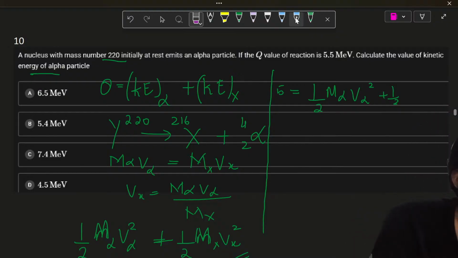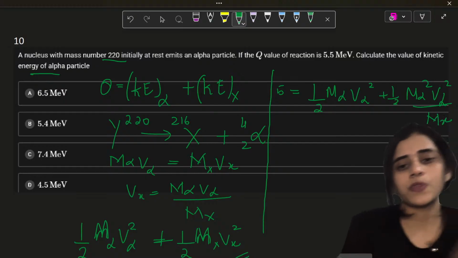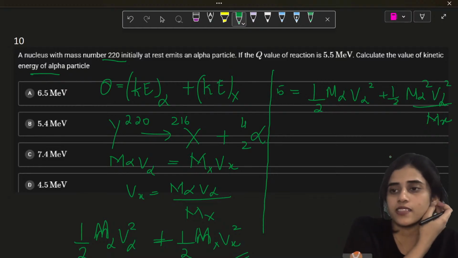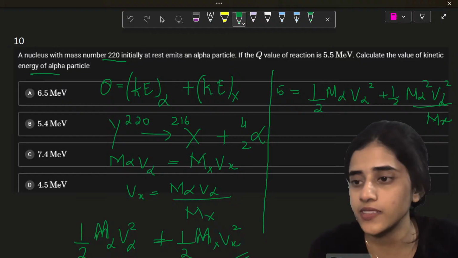So half m alpha square v alpha square divided by mx. Why only mx? Why is mx not square? Mx square and mx cancel. So only one mx remains.